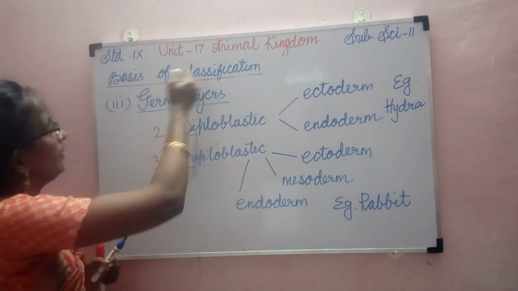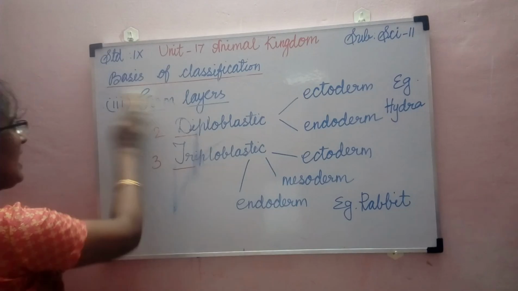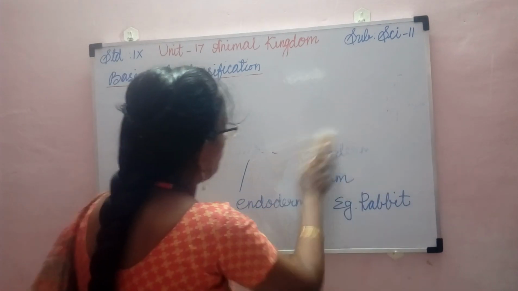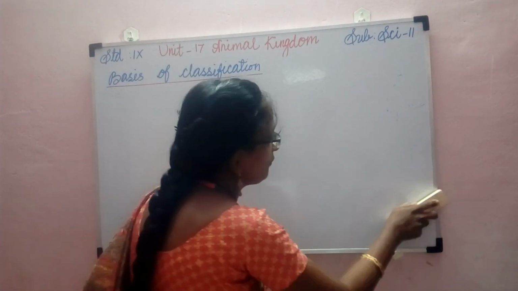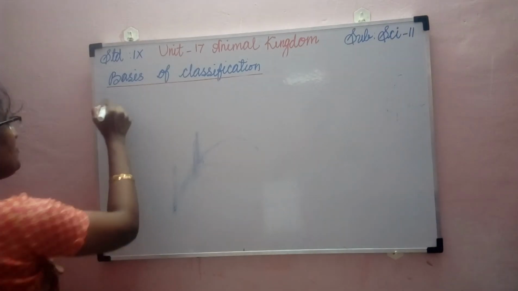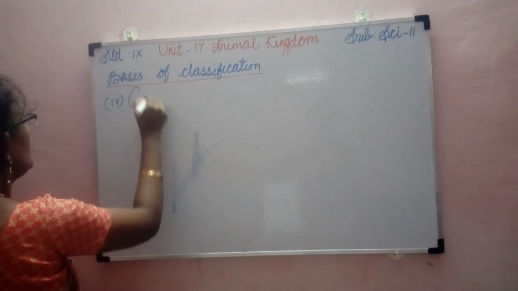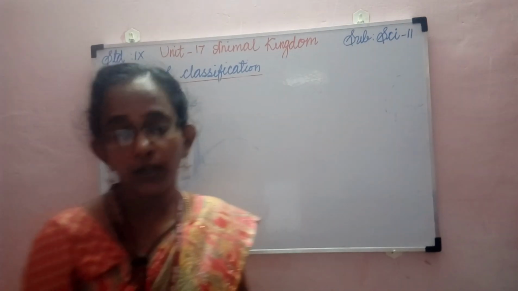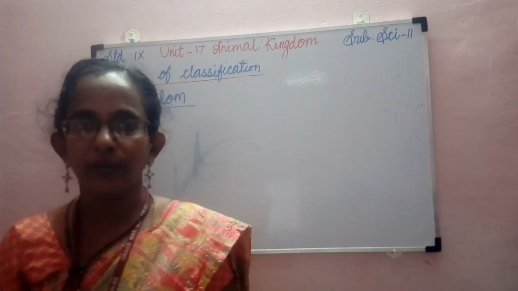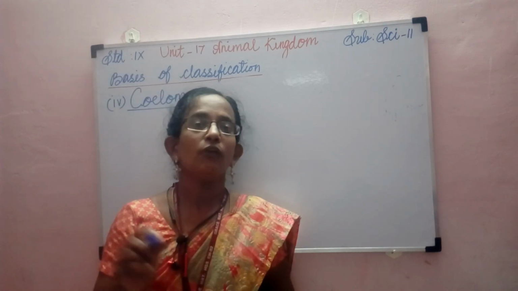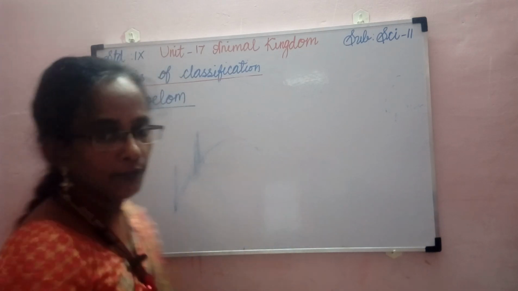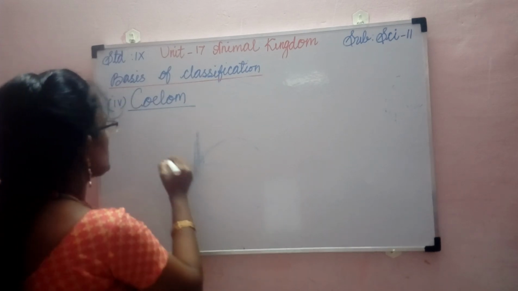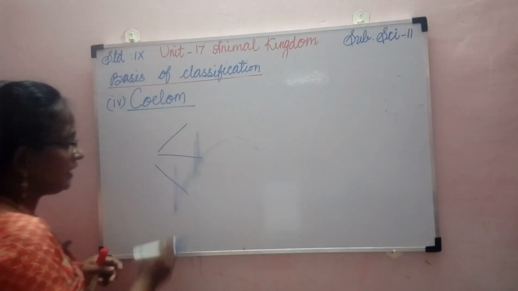Then the next character for the basis of classification is the presence of coelom. Coelom is nothing but the fluid filled body cavity. So what is the fourth character? Coelom. It is the fluid filled body cavity, and it separates the digestive tract from the body wall. Based on the presence or absence of body cavity, animals are grouped into three categories. They are